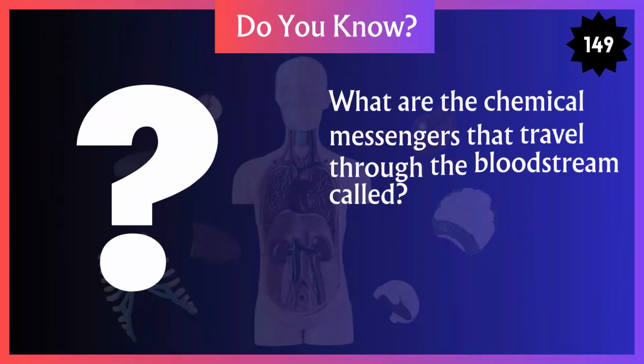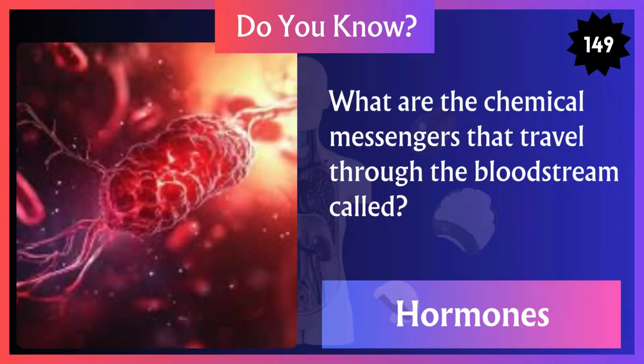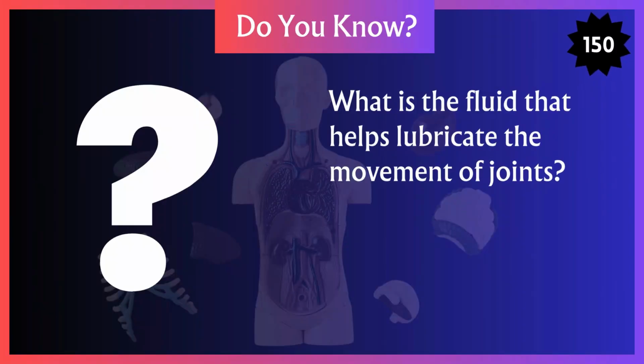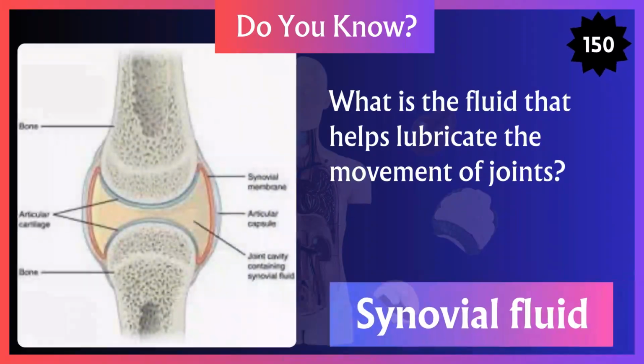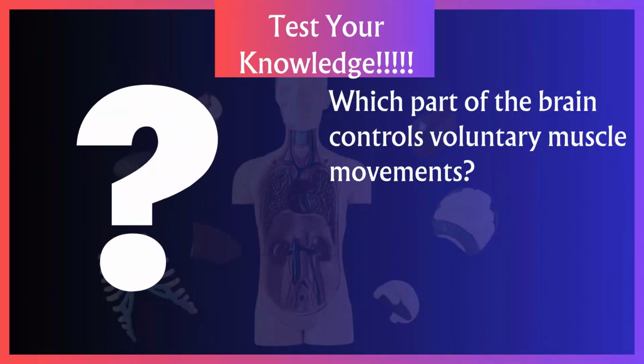What are the chemical messengers that travel through bloodstream called? What is the fluid that helps lubricate the movement of joints? Which part of the brain controls voluntary muscle movements?